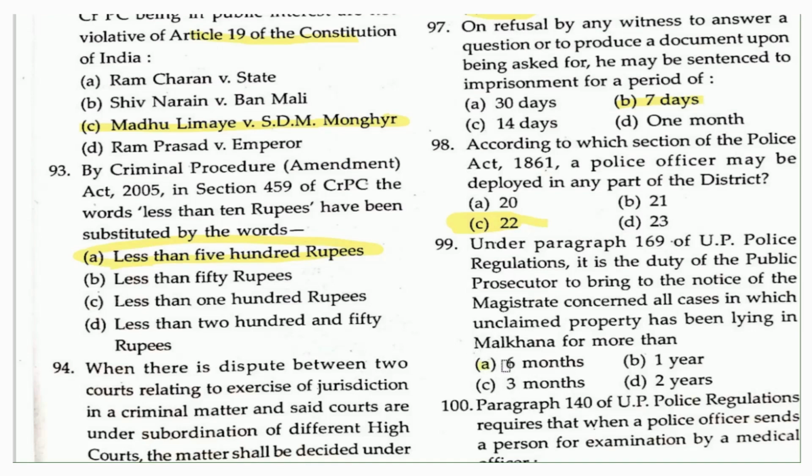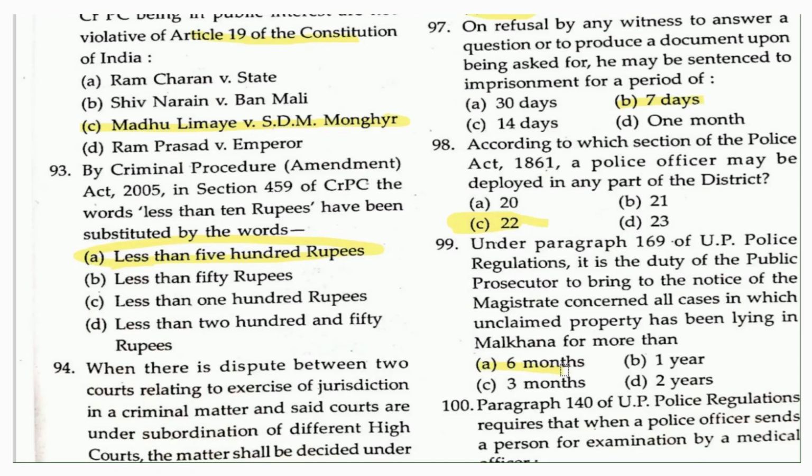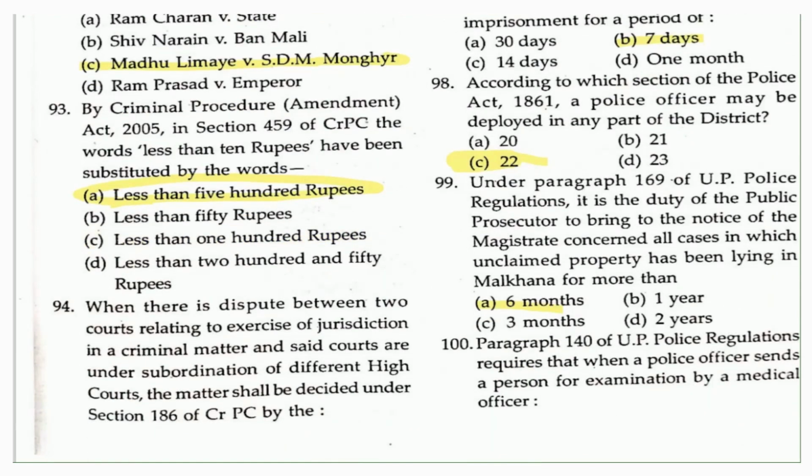So under paragraph 169 of the UP Police Regulations, it is the duty of the police prosecutor to bring to the notice of the magistrate any property which is unclaimed for more than 6 months. In that case, the police officer has to mention all these things to the public prosecutor, and then the public prosecutor will bring all these things to the magistrate.